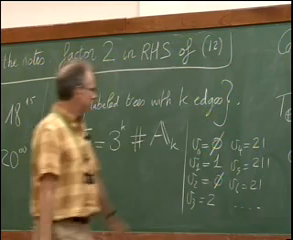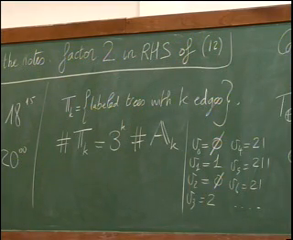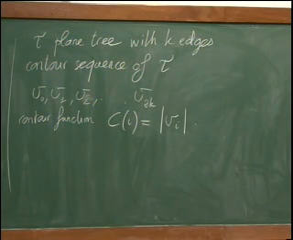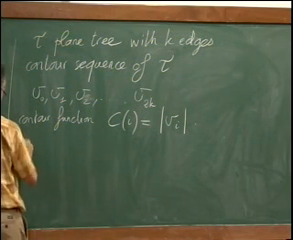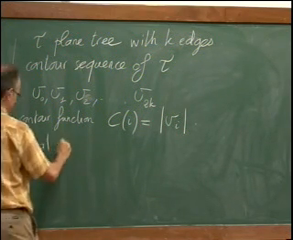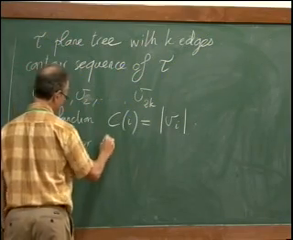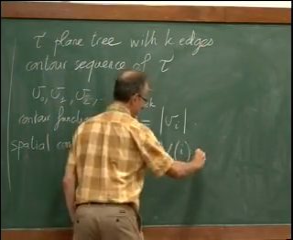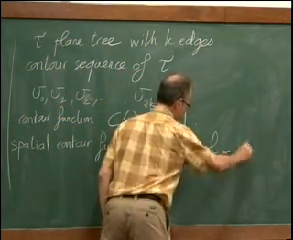Of course, this sequence is related to what I call the contour function of the tree. The contour function just gives me the generation of the vertex Vi. And now if I want also to keep track of the labels, I introduce the spatial contour function. So I define V of i. This will be simply the label of the vertex Vi.